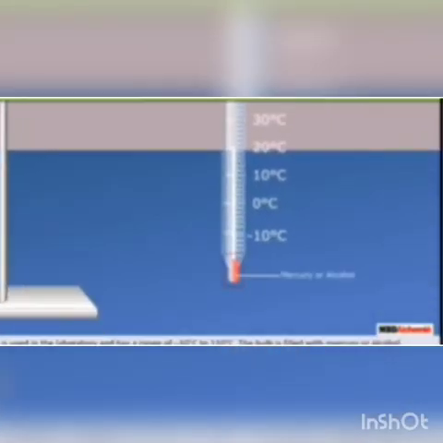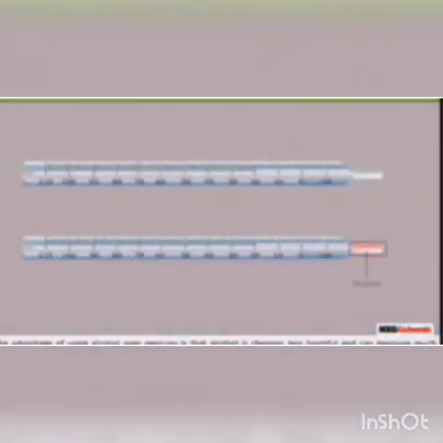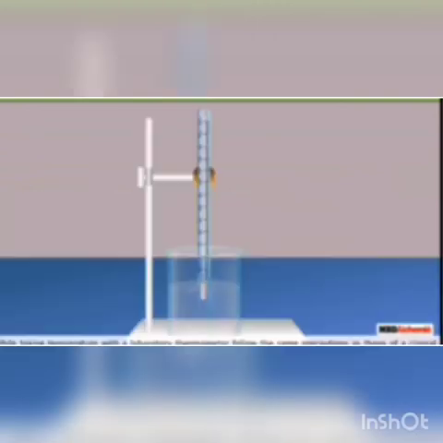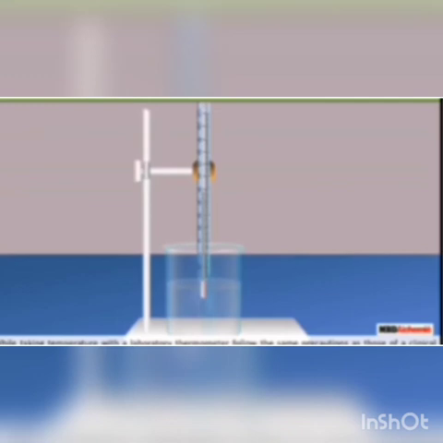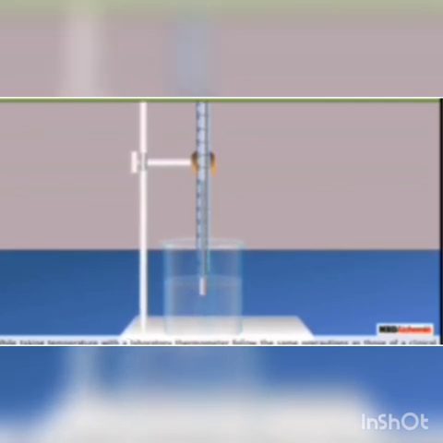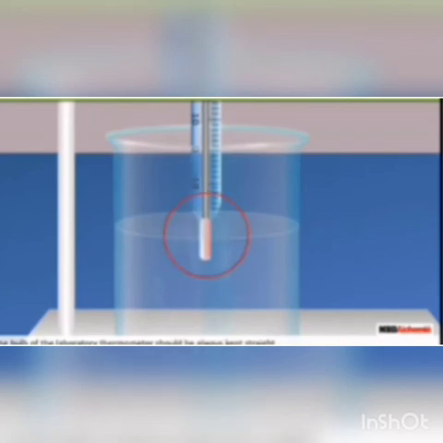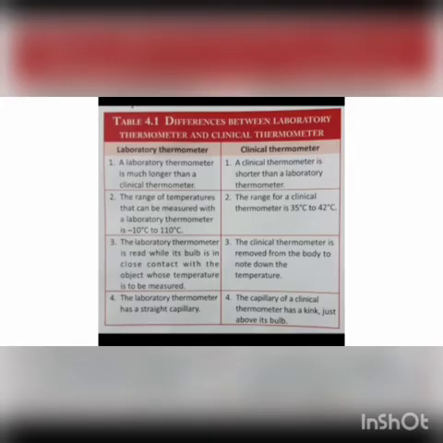Now let us see what is filled inside the capillary tube of lab thermometer. There may be alcohol or mercury. Generally alcohol is preferred as it can measure even the lower range of temperature also. Now what precaution we should take while measuring temperature of a liquid using lab thermometer? The bulb of the thermometer should be completely immersed inside the liquid and it should not touch the bottom of the beaker. At last, now let us try to summarize the differences between lab thermometer and clinical thermometer.